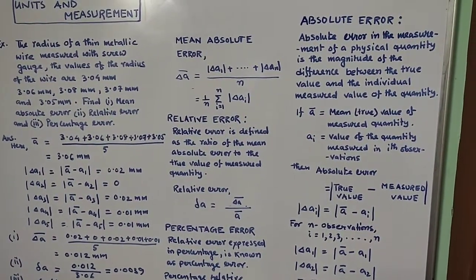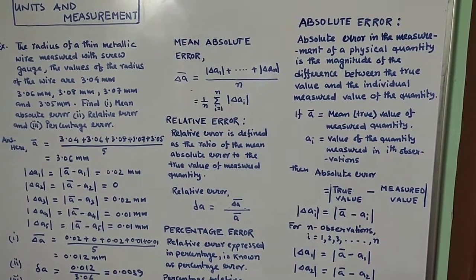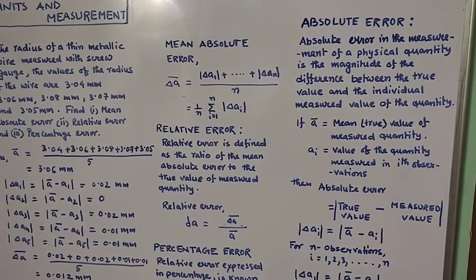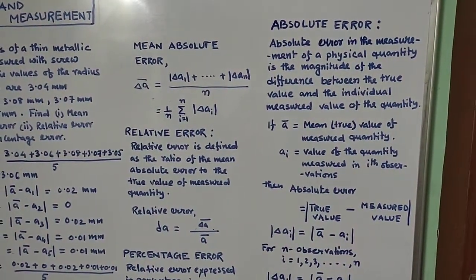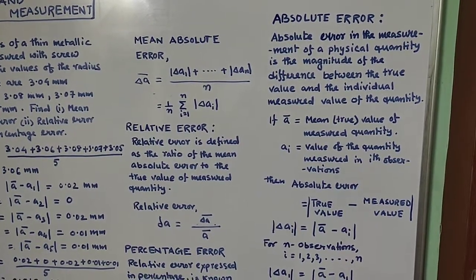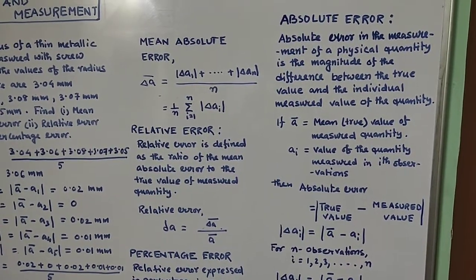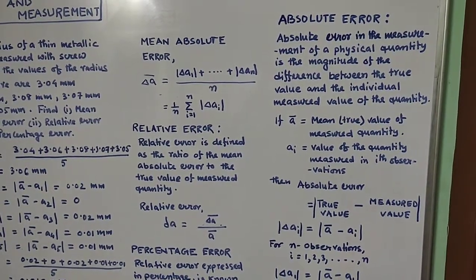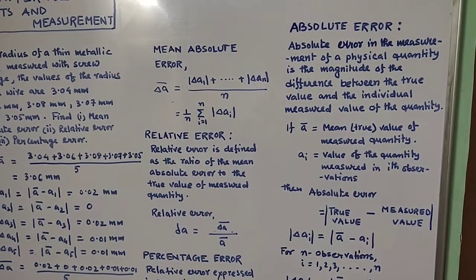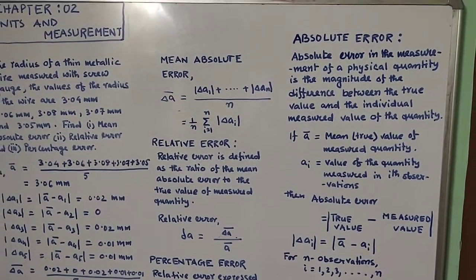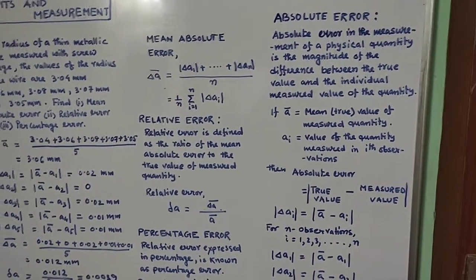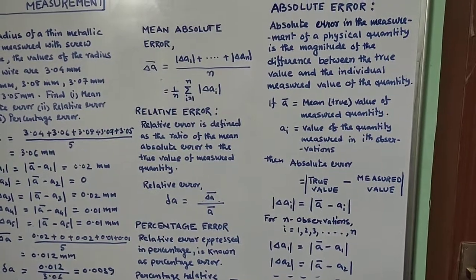And before winding up, absolute error, as per the definition, it says the difference between... no, difference, it is not necessary. As per the statement, absolute error in the measurement of a physical quantity is the magnitude of the difference between the true value and the individual measured value. So when it says difference, it is not necessary that it is true value minus individual measured value. It may be individual value minus true value also. But as we are considering the absolute value, you will get the positive value every time.